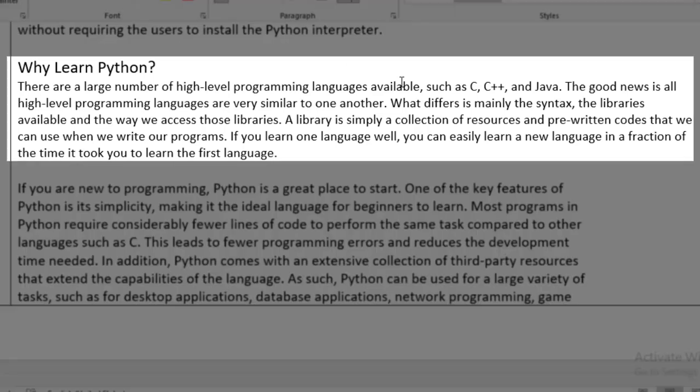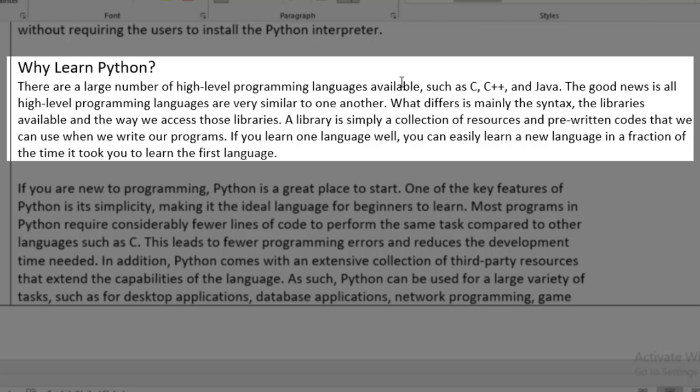Okay, so why are we learning Python? Why are we not learning any other high-level programming languages? There are a large number of high-level programming languages available, such as C, C++, and Java. The good news is that all high-level programming languages are very similar to one another. What differs is mainly the syntax, the way that we write the commands or the code. Also, the libraries available and the way we access those libraries.